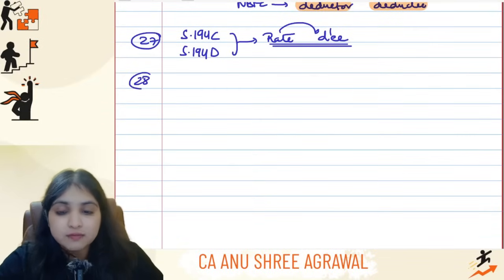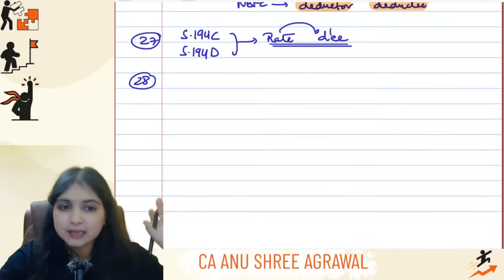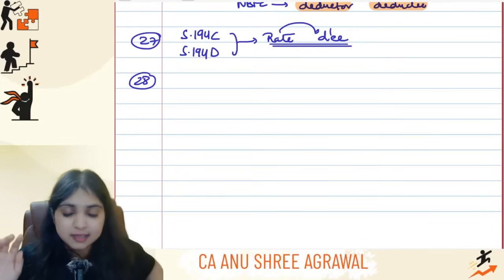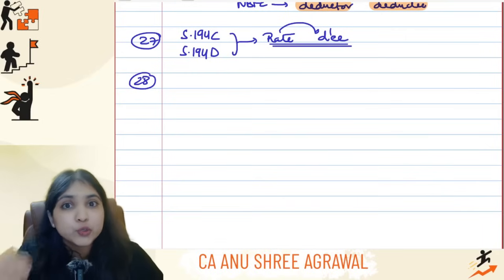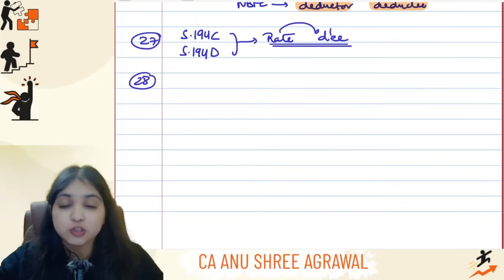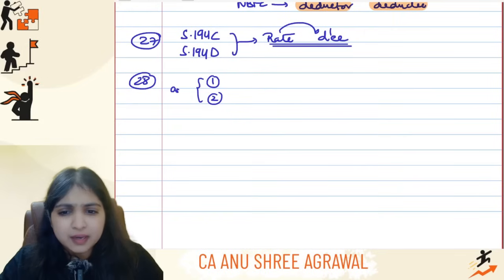Then when it comes to advance tax, listen to me, one last point, and then I'll take you straight away to the total income adjustments after this. When it comes to advance tax, be careful before you even do any computation of advance tax. Before you do 234B computation also, first check two things. Out of the two things, if even any one is applicable, then advance tax concept itself will not apply.